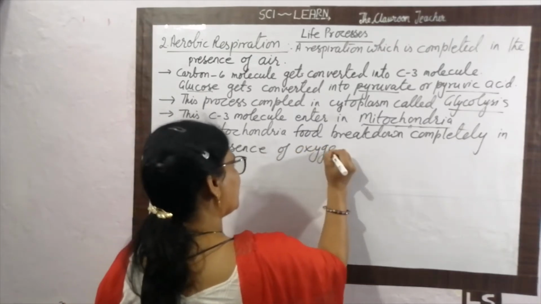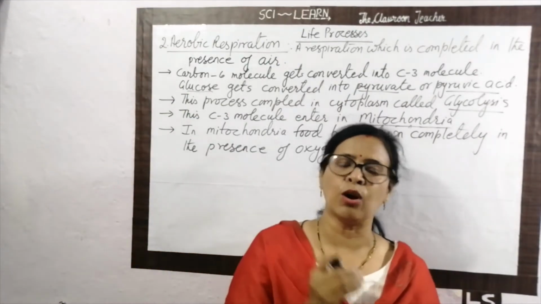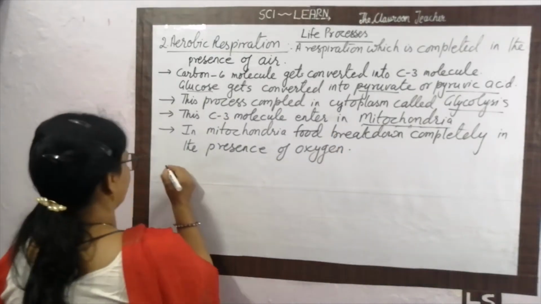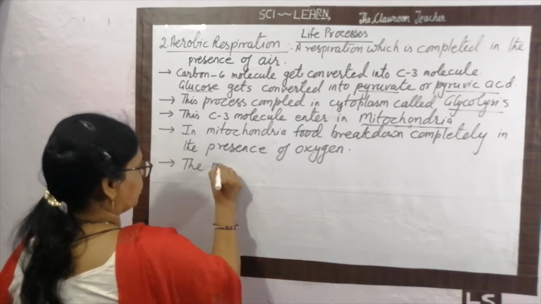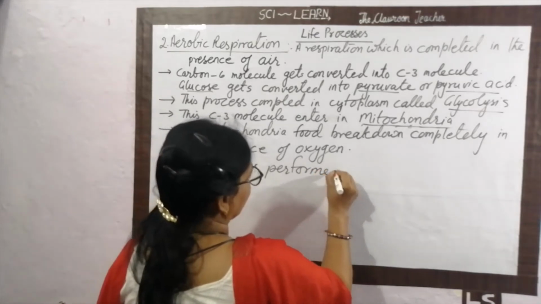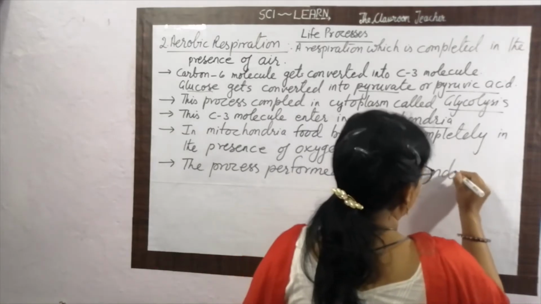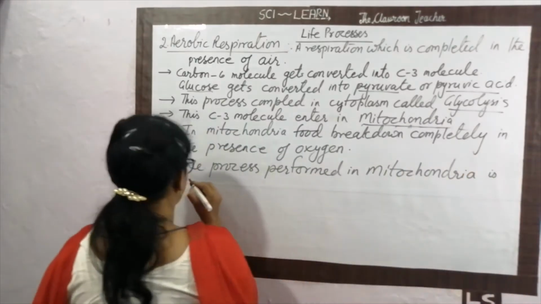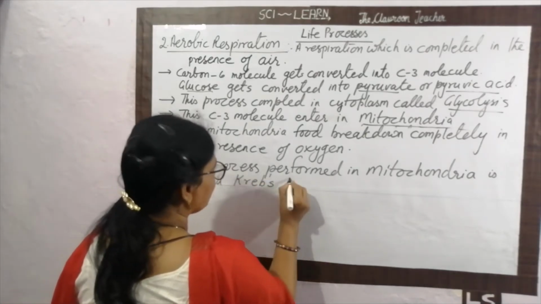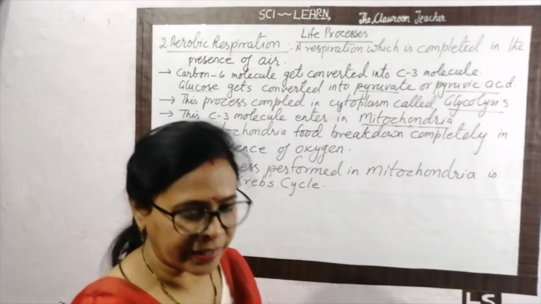So it is aerobic respiration because oxygen is here. In mitochondria, the pyruvate reacts with the oxygen, and as a result of this reaction, first this process is called the Krebs cycle. The process performed in mitochondria is called Krebs cycle. Krebs is the name of the scientist who explained this process. So this process is called Krebs cycle.